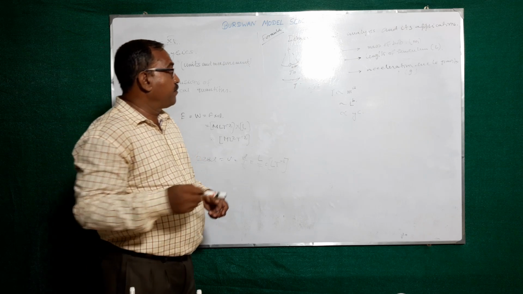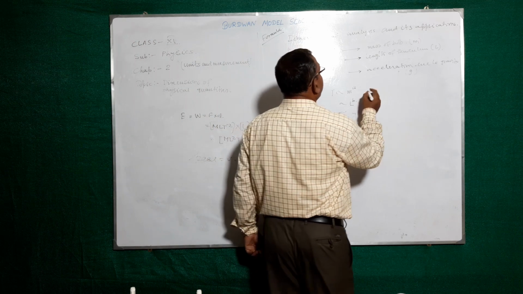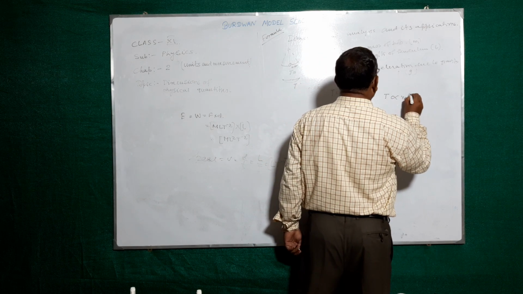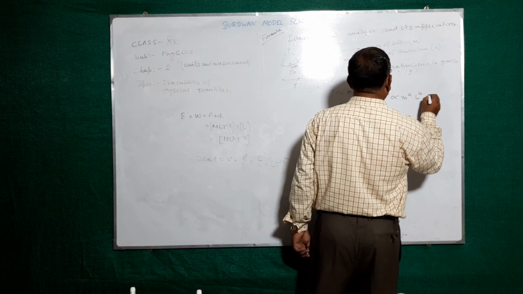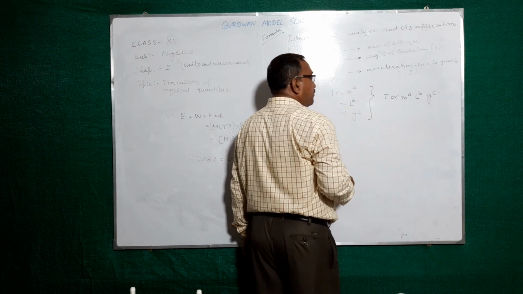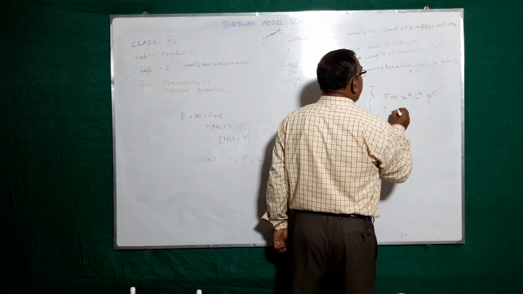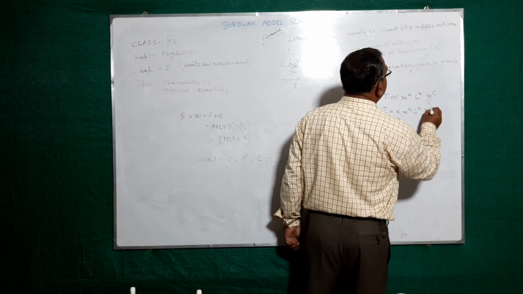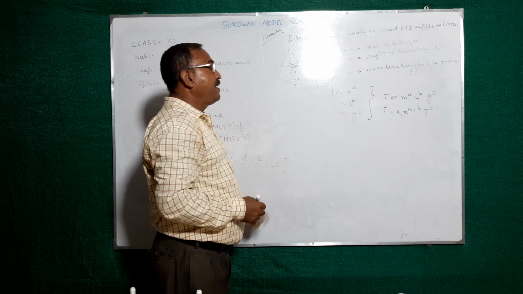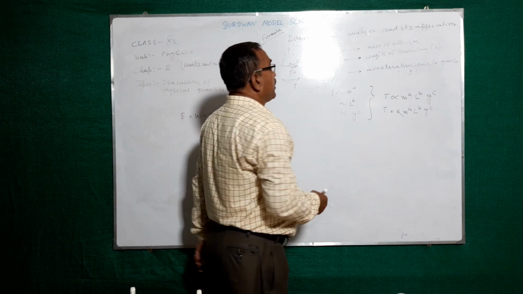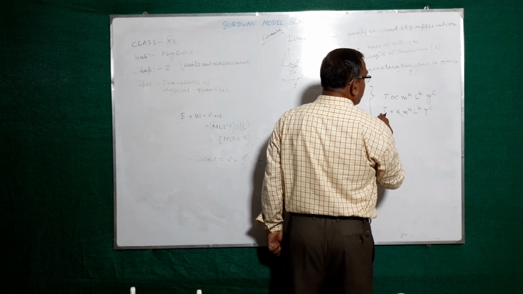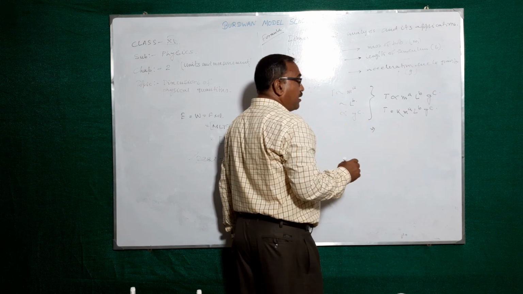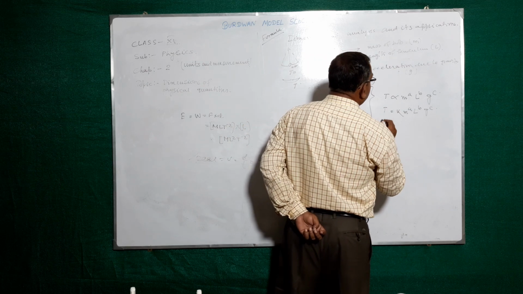According to the law of variation, you write it. T varies as m to the power a, L to the power b, and g to the power c. T equal to k into m to the power a, L to the power b, g to the power c. K is the proportional constant. T is the time period. Now you write it, the dimension, both sides.